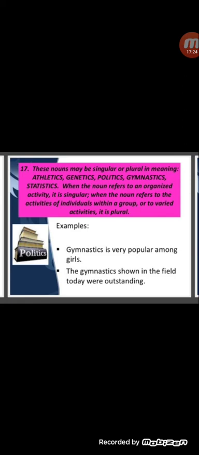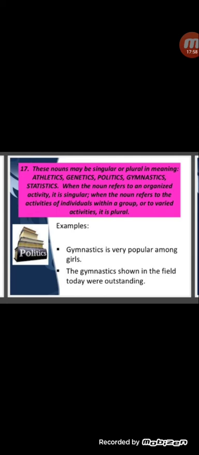These nouns may be singular or plural in meaning, like athletics, genetics, politics, gymnastics, statistics. When the noun refers to an organized activity, it is singular. When the noun refers to the activities of the individuals within a group or to varied activities, it is plural. Like gymnastics is very popular among girls. Gymnastics is singular in sense, therefore the verb is singular.